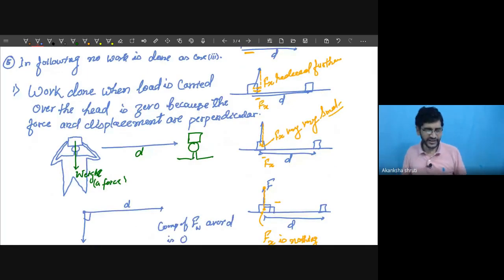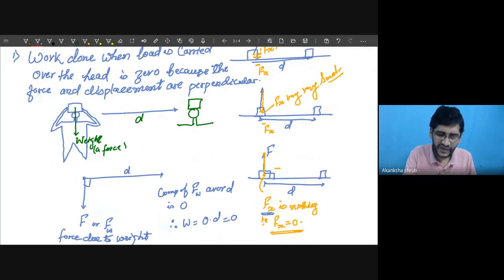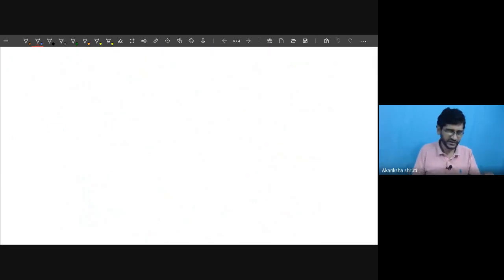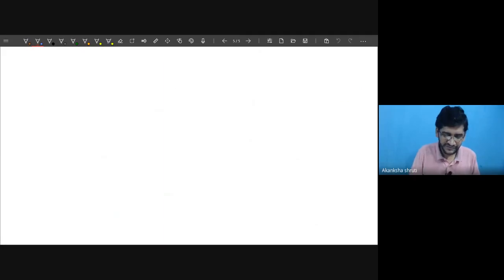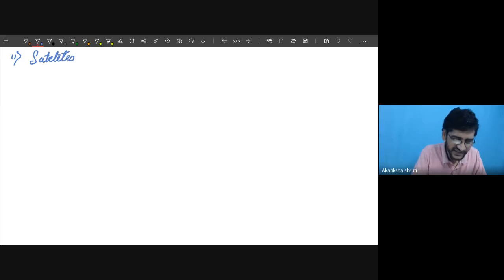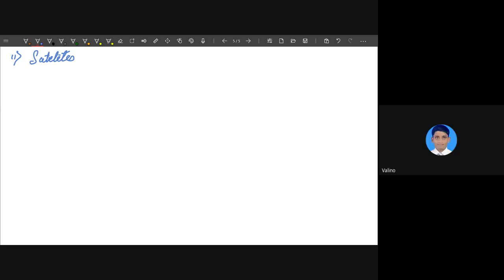Another, let us come to the satellite revolving around the earth. So students, let us consider satellites or anything moving in a circular path, then what is the work done by the centripetal force? 0. Yes.